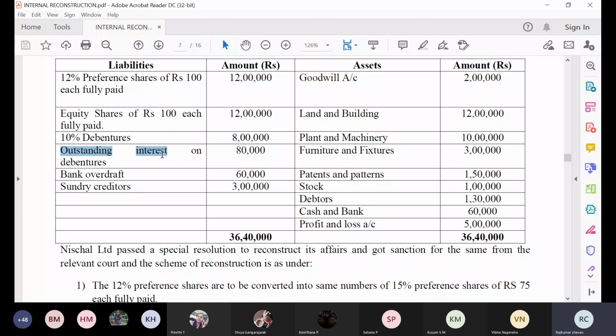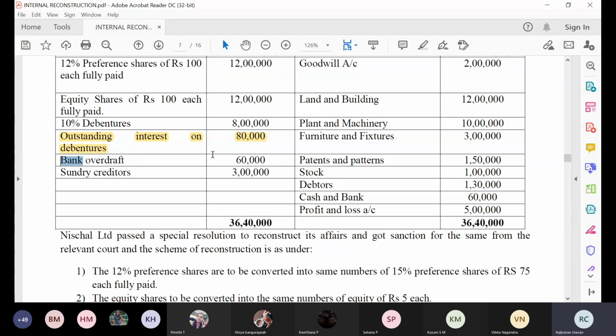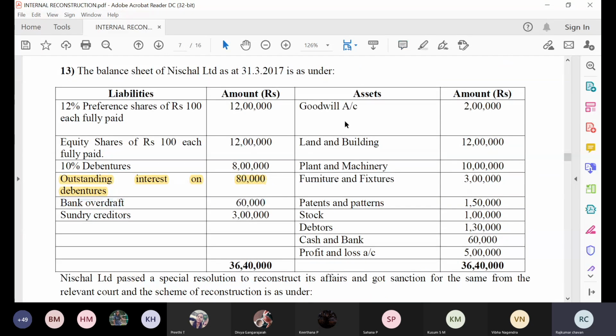And one item is given that is very important: outstanding interest on debenture. What is the meaning of outstanding? It is not paid. The interest which is not paid on this 10% debenture is nothing but 80,000. So that is outstanding interest on debenture. Bank overdraft is our liability.